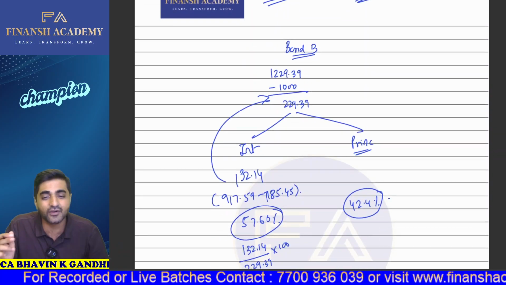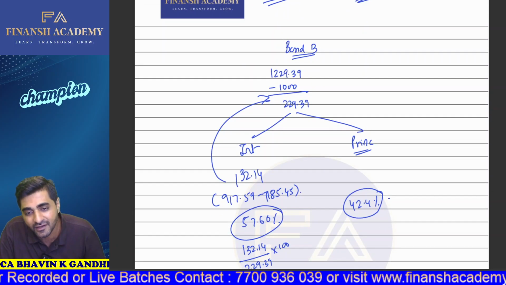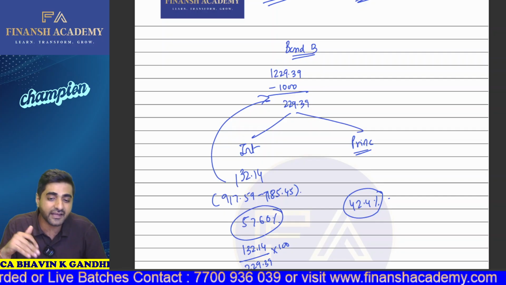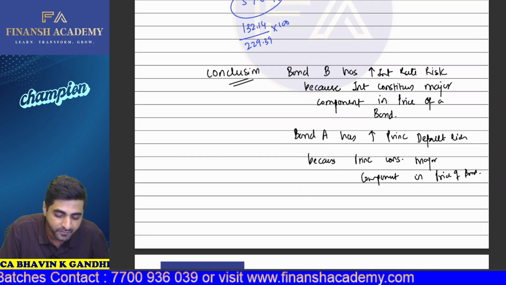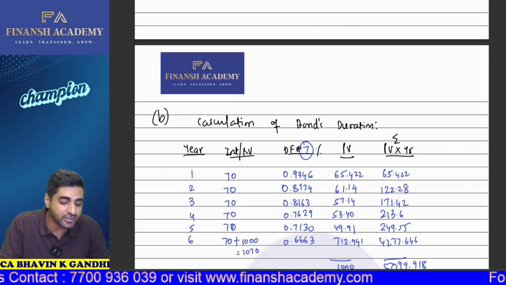Similarly, for bond B, as you can check, from 1000 rupees to 1229.31, here the interest component is more. It's 57.6% as compared to your principal component. So this was the bifurcation part.